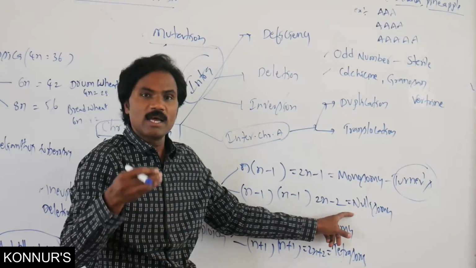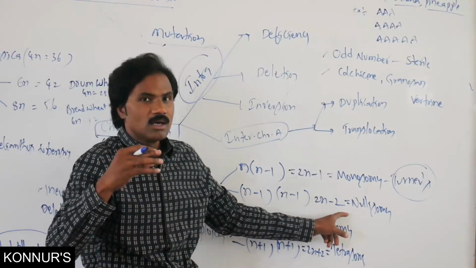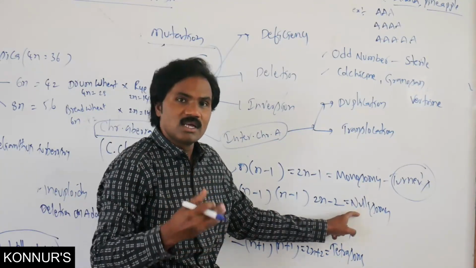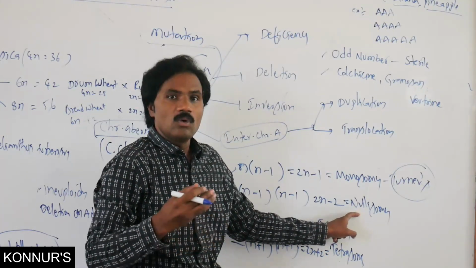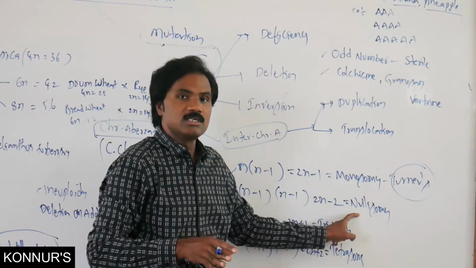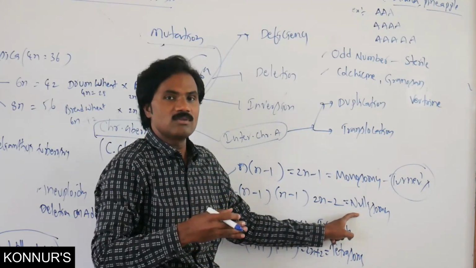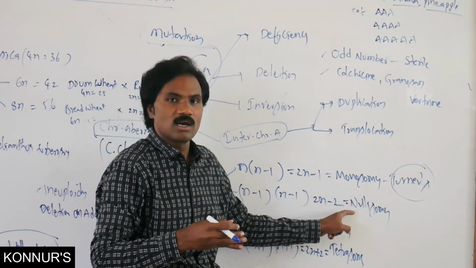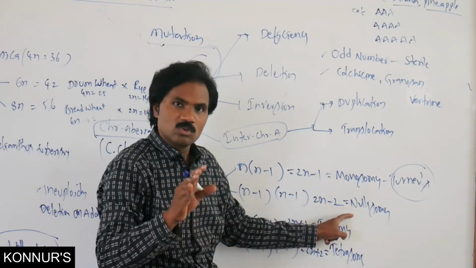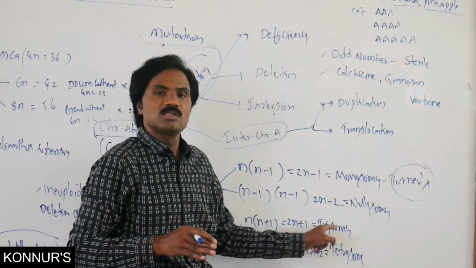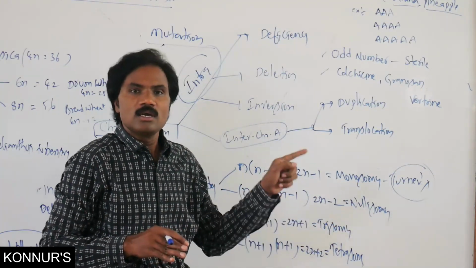Nullisomy is normally lethal, and it may cause death. So except for the polyploid condition, with 3, 4, 5 sets and so on, in other conditions the organism has a chance of death.